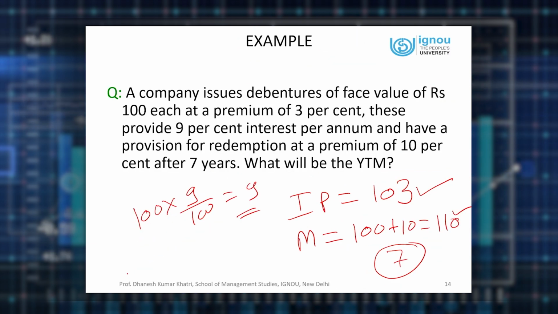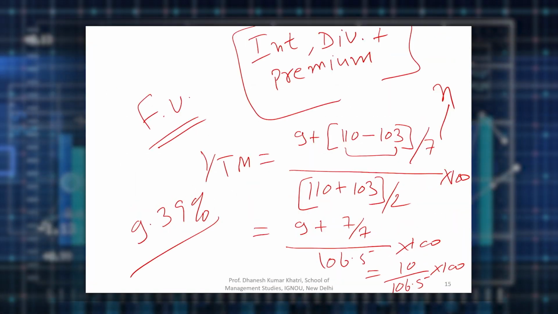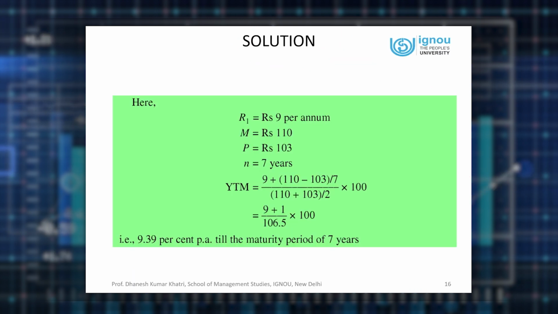It means if you buy these debentures from the company, hold them till 7 years and claim the maturity amount as well as interest year on year, definitely your annual return is 9.39% over the period of 7 years holding period. So this is the way YTM is calculated, and the solution is also there in front of you. So that is the way, dear learners, we have learnt about two basic concepts of holding period yield.